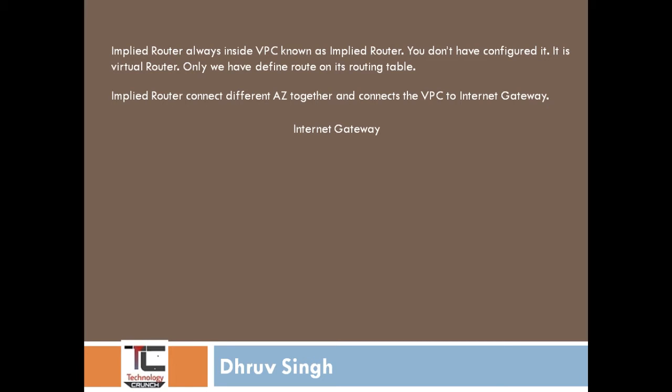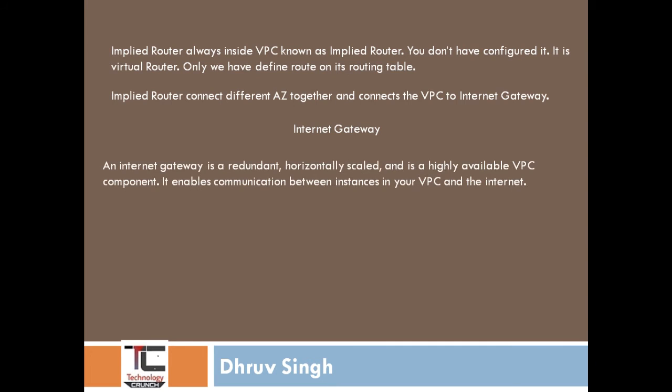Now we'll discuss what the internet gateway is. An internet gateway is a redundant, horizontally scaled and highly available VPC component. It enables communication between instances in your VPC and the internet. Redundant means AWS takes care of the internet gateway. You don't need to worry about it, you don't need to update it, and you don't need to patch it. AWS takes care of that.